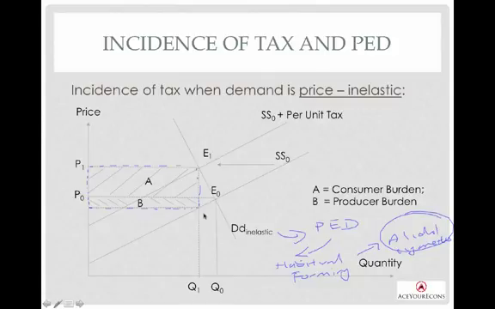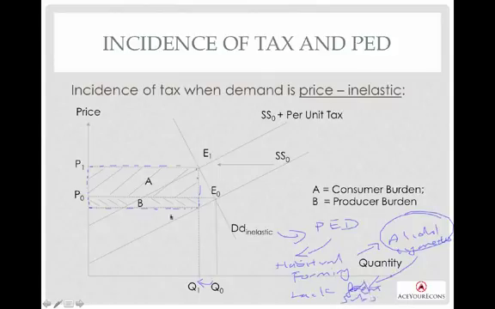So if the government wants to impose this amount of tax, I will just simply pass it on to the consumer, because they are addicted, by the way. So they will still consume. They will consume less, no doubt, from Q0 to Q1, but I'm able to pass on the amount of tax to the consumer because they are still going to buy anyway. And moreover, there is a lack of substitutes. No choice, I have to buy from you. Lack of substitutes.